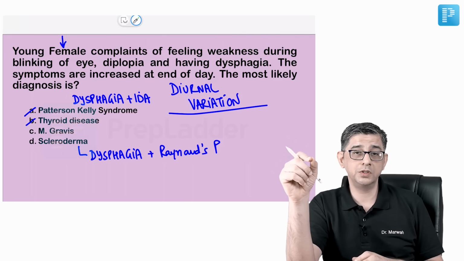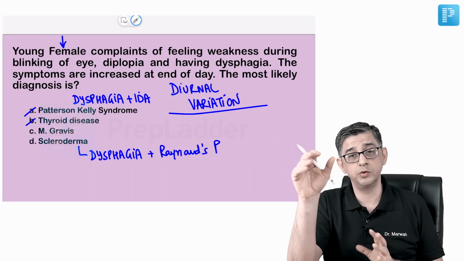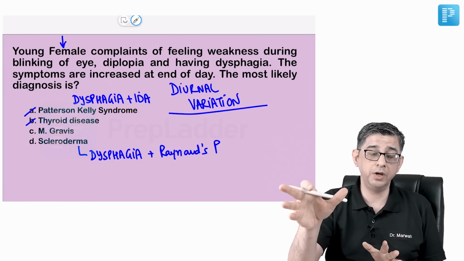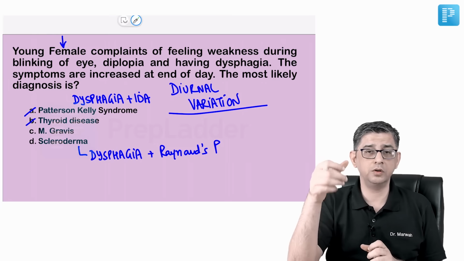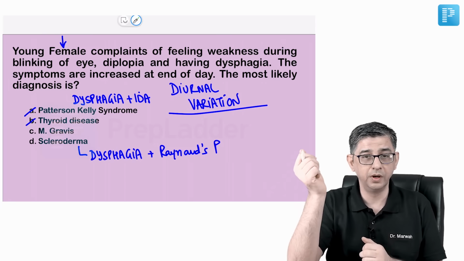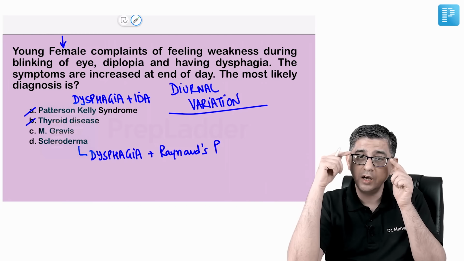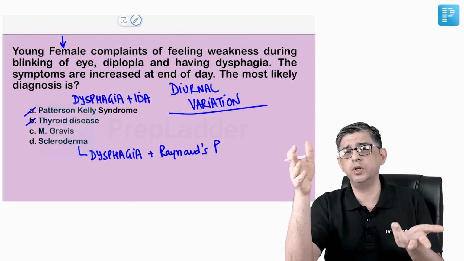I've always highlighted this statement. Every time you read a question of a female with ocular manifestations, you first always have to think in terms of myasthenia gravis, because no other neurology question will begin by describing a young female having ptosis on watching a cricket match, or let me say watching a movie on Netflix. Here she says, sir, I watch a movie, I start getting double vision and I start having drooping of eyelids, and I close my eyes, I give rest to my eyes, then symptoms disappear.